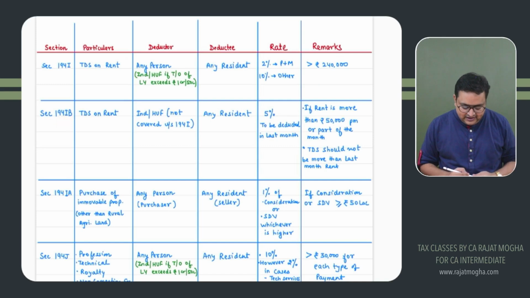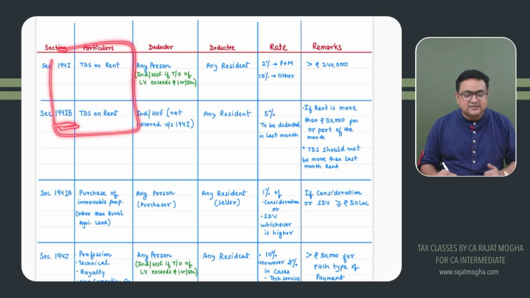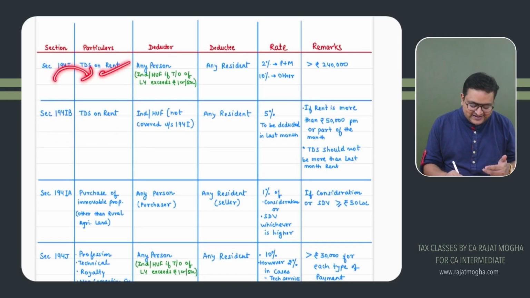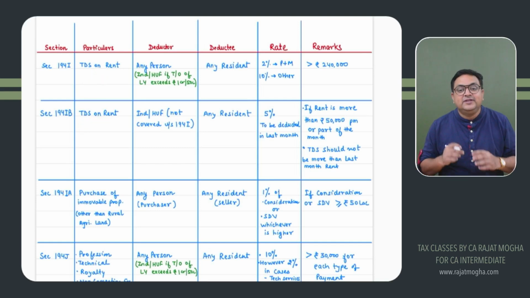Okay. Next section is, although if I go in alphabetical order, the next section would be 194IA. But right now I am coming to 194IB because these are quite similar sections. They are both related to rent. 194I also is related to rent, TDS on rent. 194IB is also related to rent. Why do we have different sections now? If they are both related to rent, why do we have a different section?